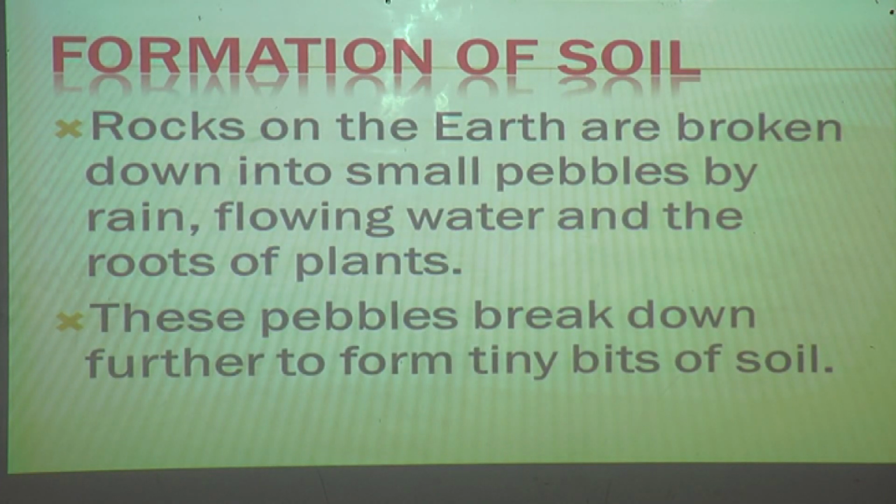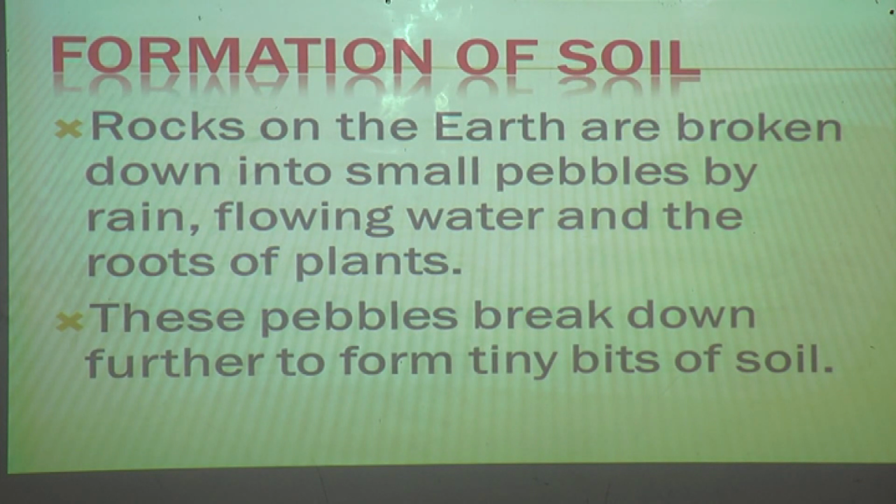Rocks on the earth are broken down into small pebbles by rain, flowing water and the roots of plants. Now how is this soil made? Yes, can you all tell? See here how the soil is made. When rain is coming, what happens here? All the rivers from the Gangotri, water will flow from the Himalayas, isn't it, students? All rivers will flow. As the river flows with that water, what does it bring? Yes, you are correct, it brings soil and what else?